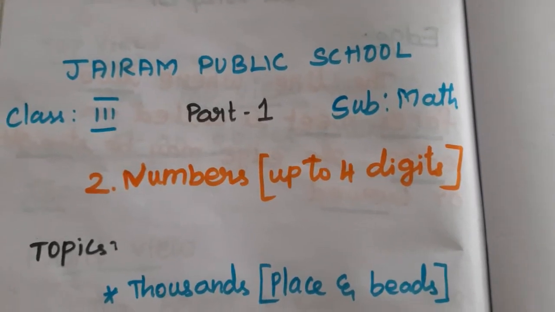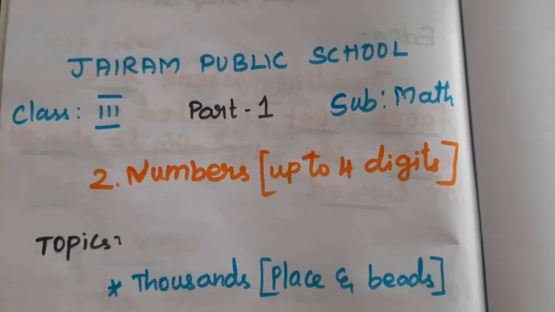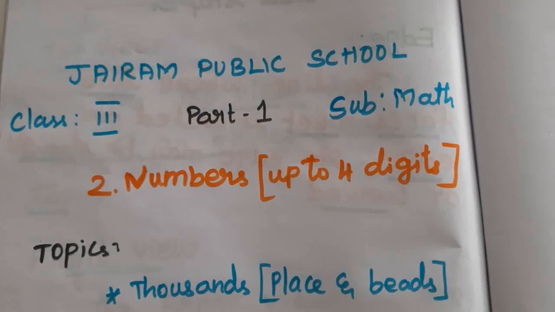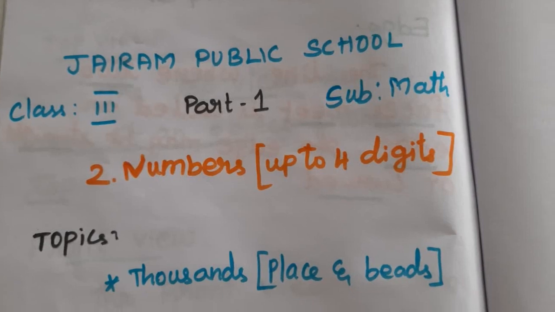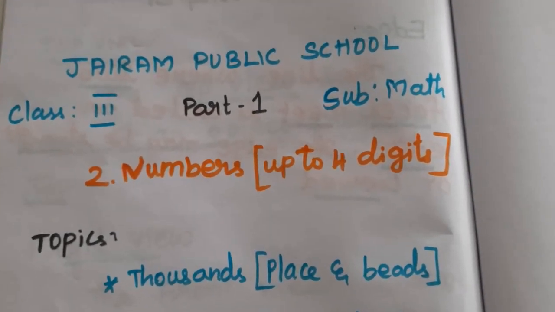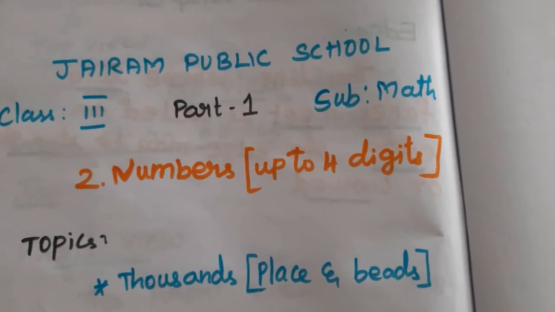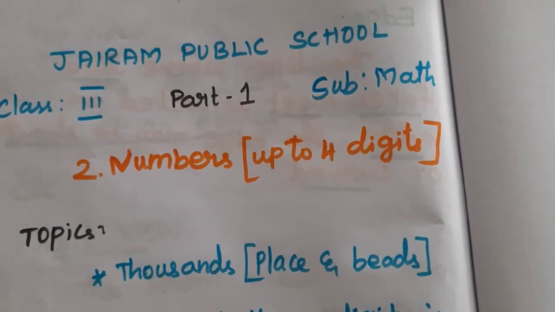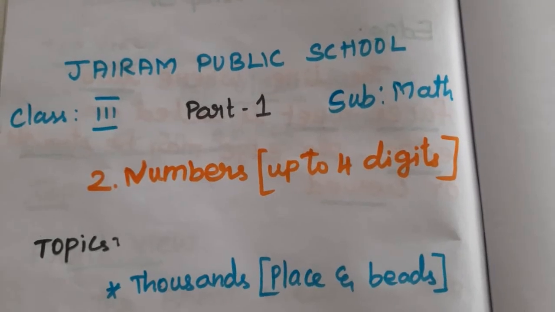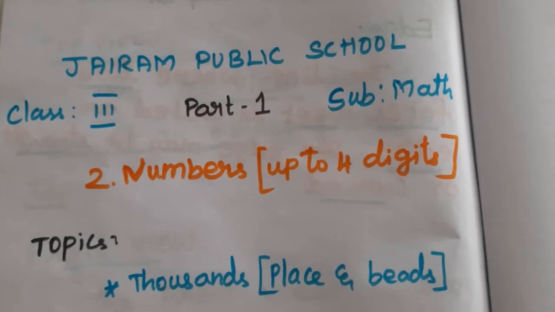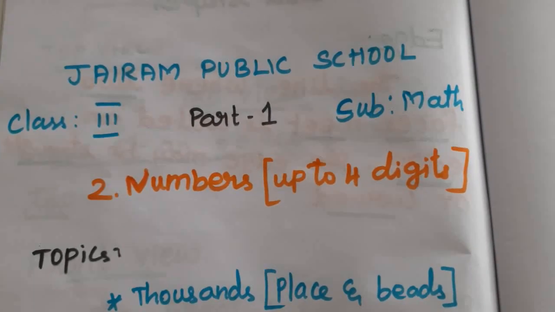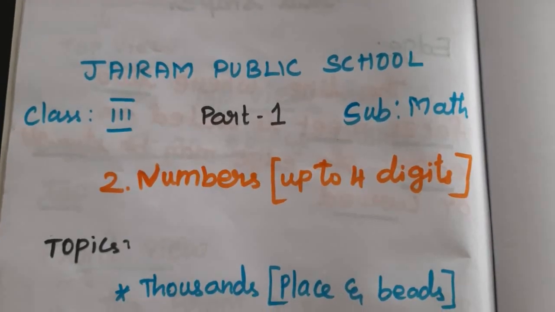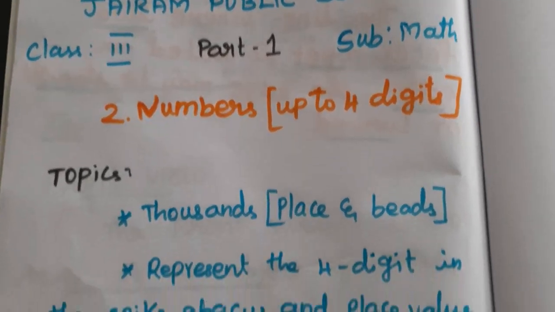Okay, so now we start to discuss the next lesson, numbers up to 4 digits. In this lesson, you already learned some of it in the second standard: places, place value, and spike abacus. But in the third standard you are going to learn 4 digit numbers. Have you all listened to the class? Yes. Okay, so see this topic.